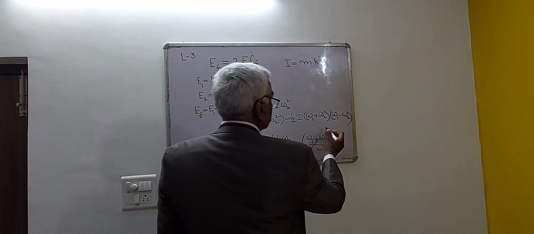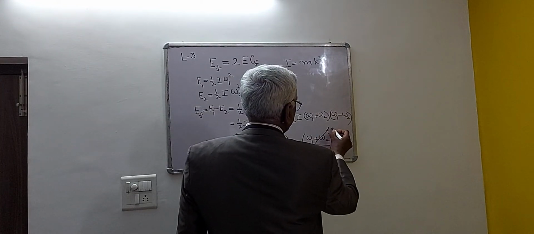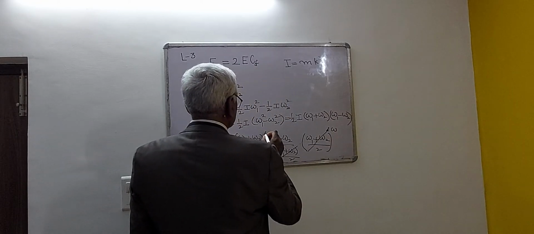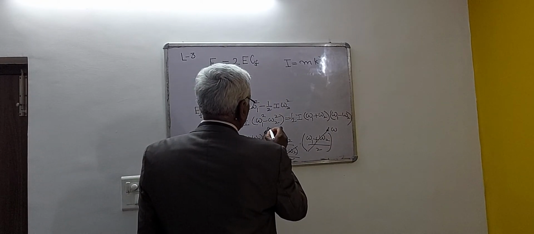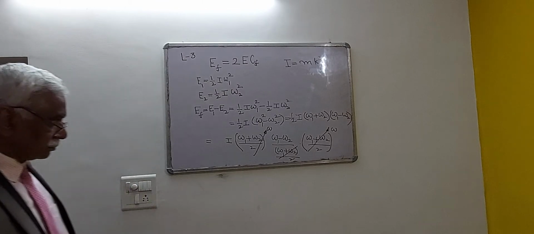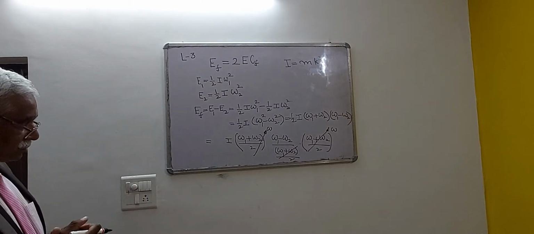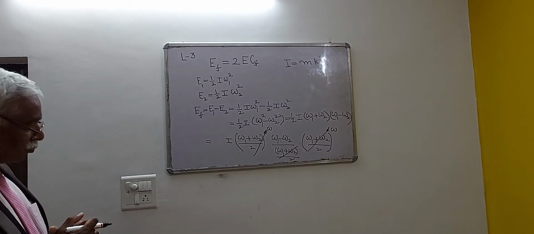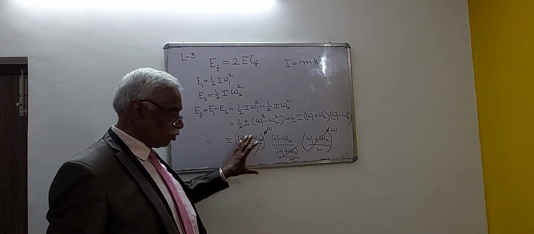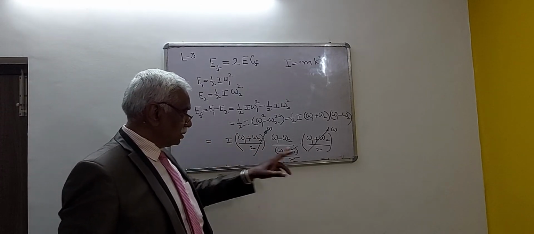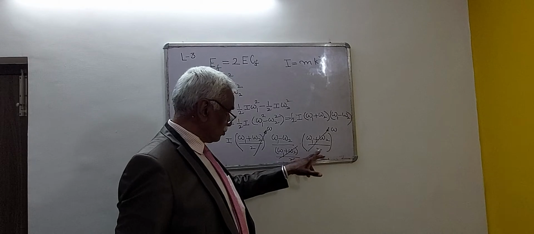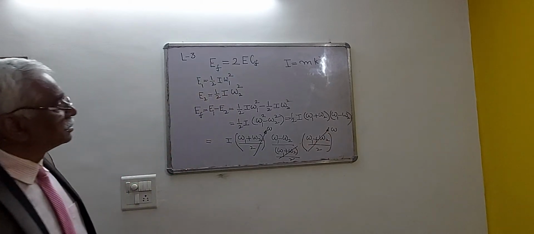And this term can also be written as omega, because it is average. Omega 1 plus omega 2 by 2 is the average of both, so it can be written as omega. Here also omega 1 plus omega 2 by 2 can be written as omega.